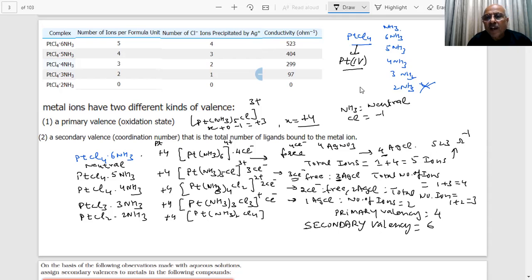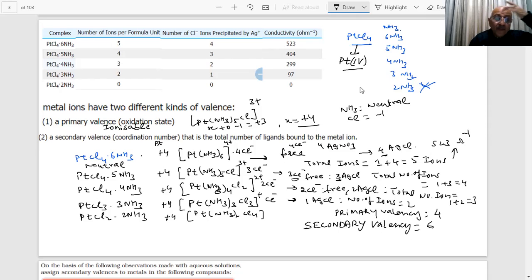Okay? Primary valencies are ionizable, means they are producing ions. In this case there is nothing, no ions are there. Is there anything outside? No. So if something is there, it will ionize, otherwise it will not.